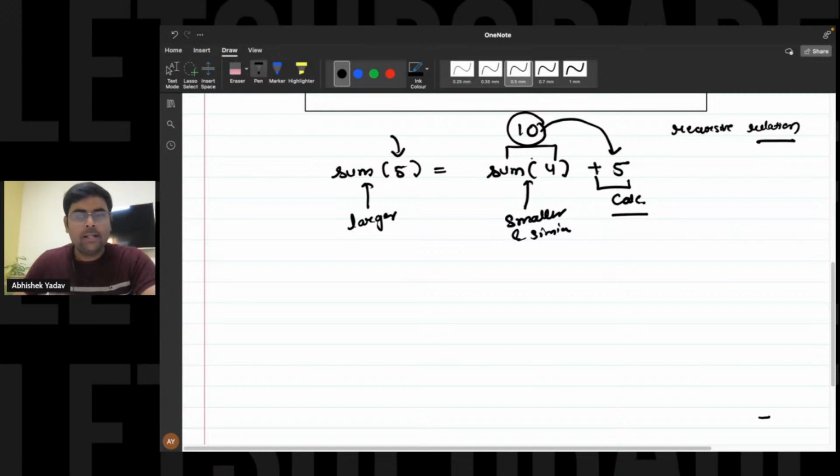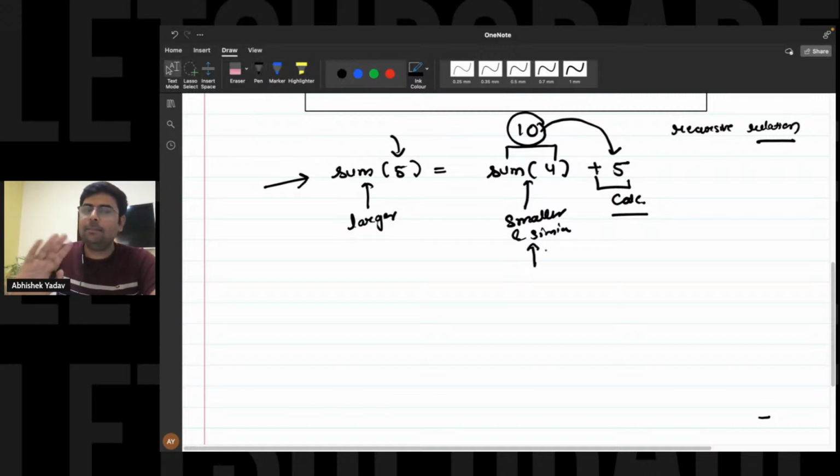Yes or no? So guys, you can see in this relation we have a larger problem statement, a smaller and similar sub problem statement, and we have the calculation part. Whenever you are solving a recursion problem, you should keep this in mind. This smaller and similar sub problem, this work I will give to the recursion.